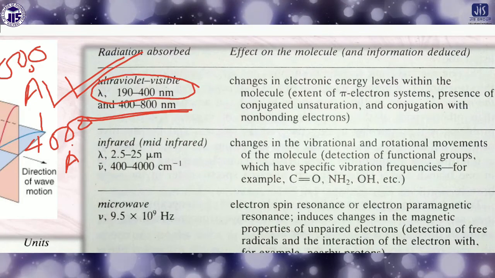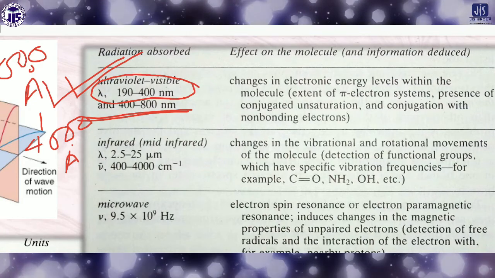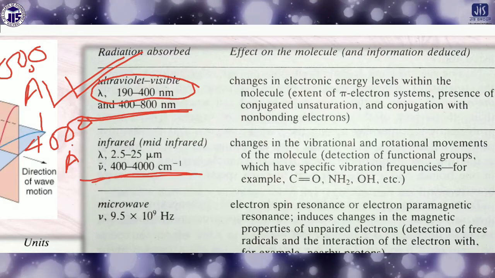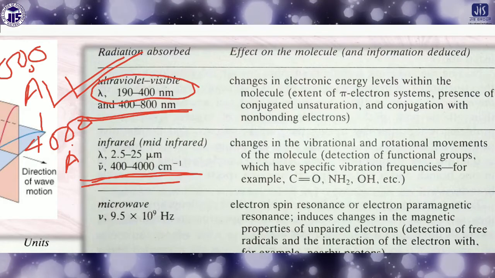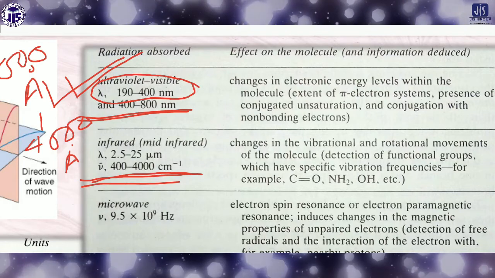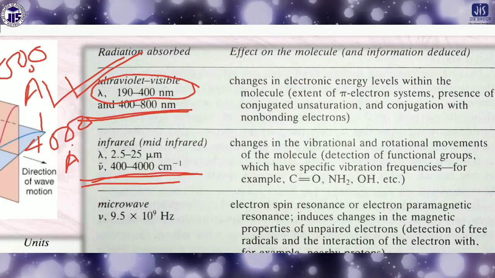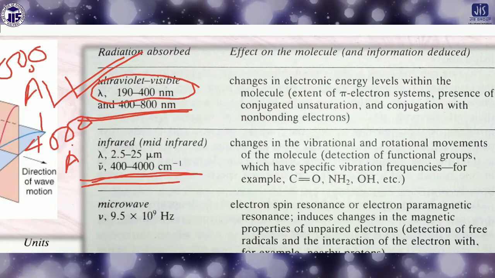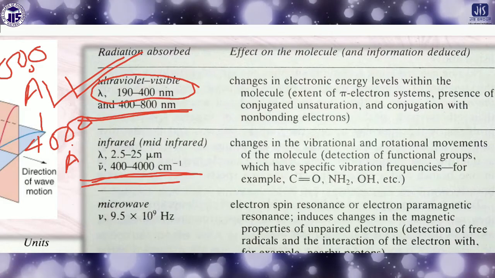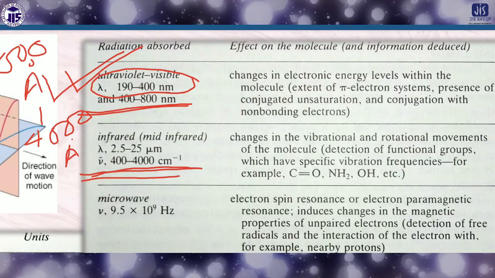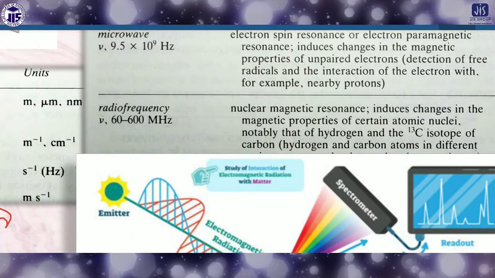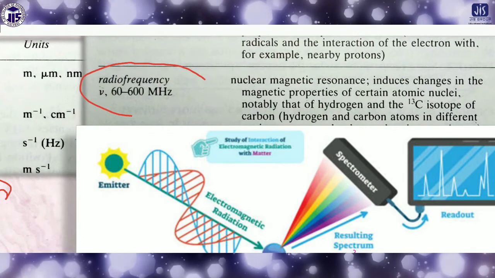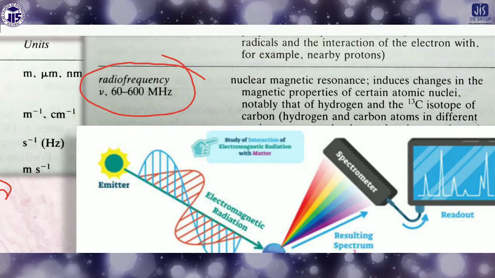When we discuss IR, I will tell you more, but roughly it is 400 to 4000 centimeter inverse. Generally, in UV visible spectroscopy it is represented by lambda or wavelength, but in infrared spectroscopy it is represented as nu bar or the wave number. I will discuss this later, and NMR is represented by radio frequency, normally 60 to 600 megahertz.